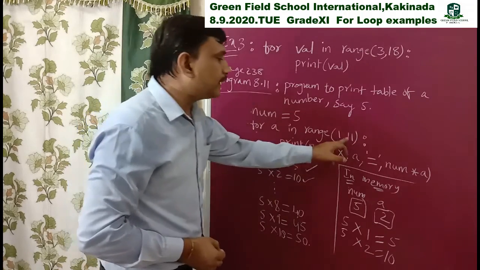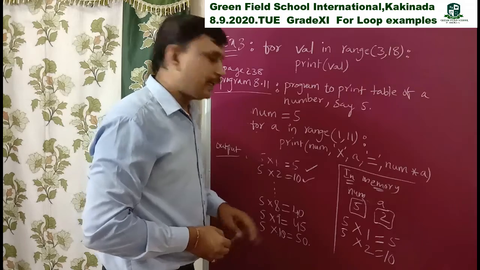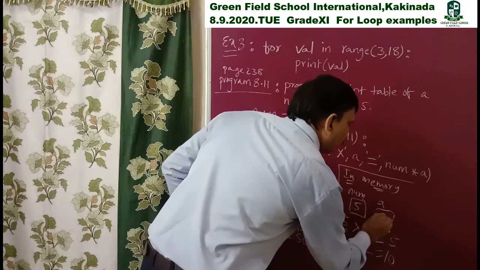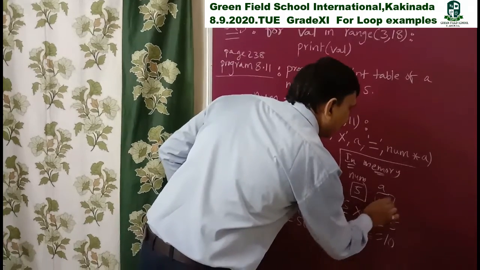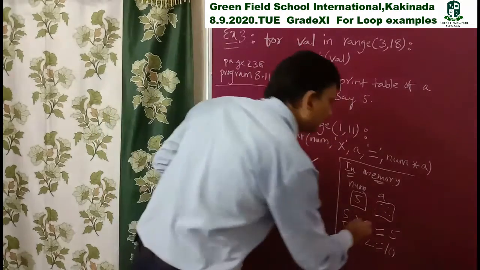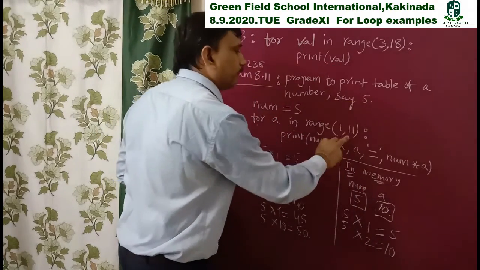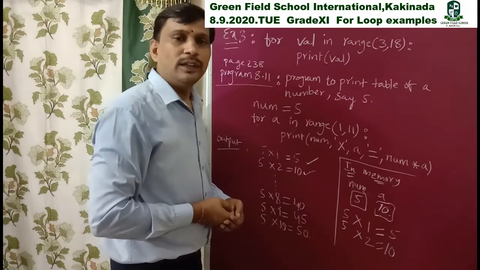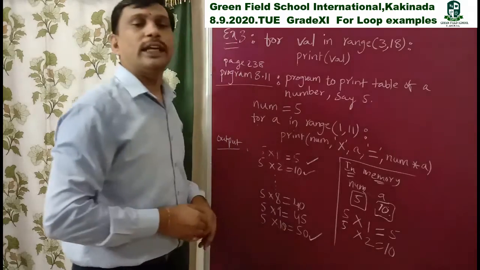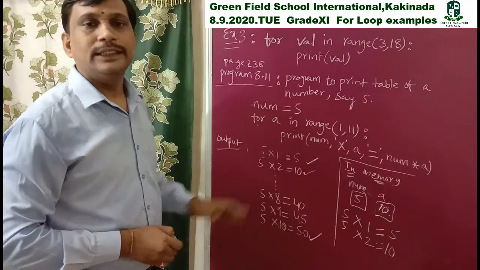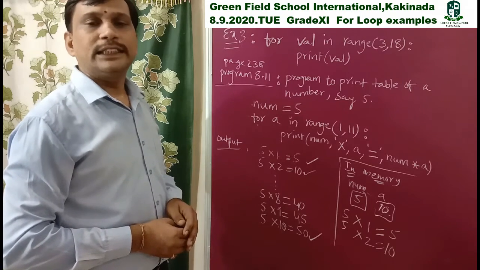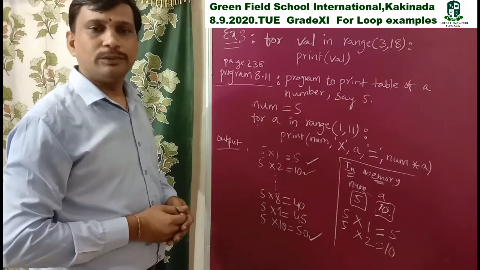For the last iteration, number 10, every time a increments: 3, 4, 5, 6, 7, 8 and so on up to 10. Our upper value is 11, that's why it takes up to 10. So the 10th time it displays 5 into 10 is equal to 50. This is the program. In this way the for loop executes a repeated number of times.